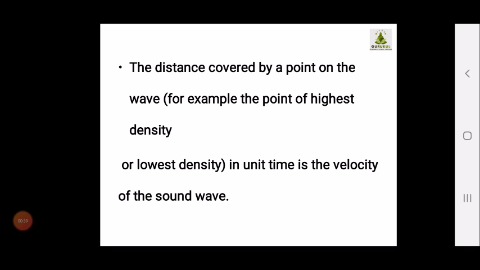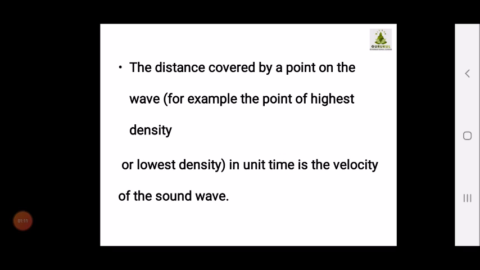The distance covered by a point on the wave, for example, the point of highest density or lowest density, in unit time, is called the velocity of the sound wave. In a particular time, how much distance the sound wave is covering, that indicates the velocity of the sound wave.